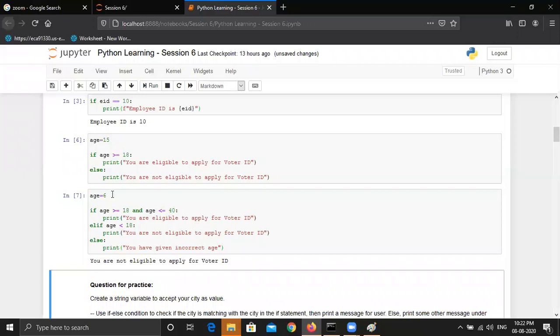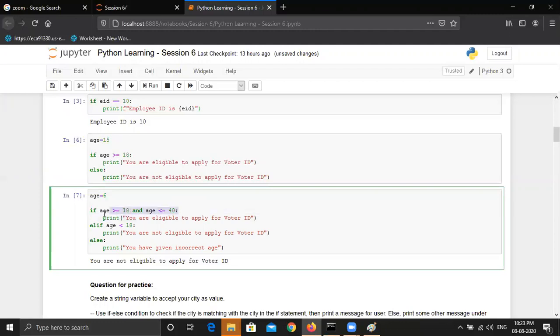So let's try. We have entered 6. It is printing you are not eligible to apply for voter ID. But how did it process this? Let's verify. Age is 6. First of all, it will verify if age is greater than or equal to 18, false, as age is less than 18. Age is less than or equal to 40, yes, it is true. But and works when both or multiple conditions should be true in the same if statement.